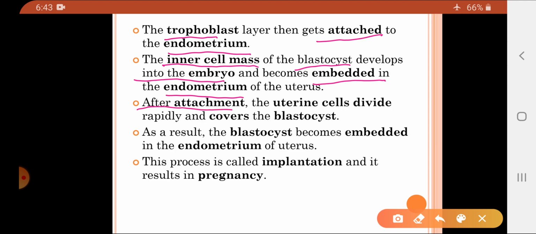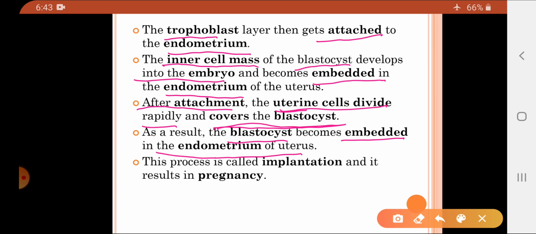After the attachment, once the inner cell mass and trophoblast attach to the uterine cells, the uterine cells will divide and rapidly cover the blastocyst. So the complete blastocyst will be covered by the cells of the uterus after their attachment. As a result, the blastocyst becomes embedded into the endometrium.